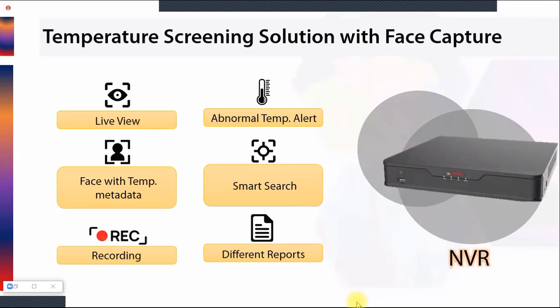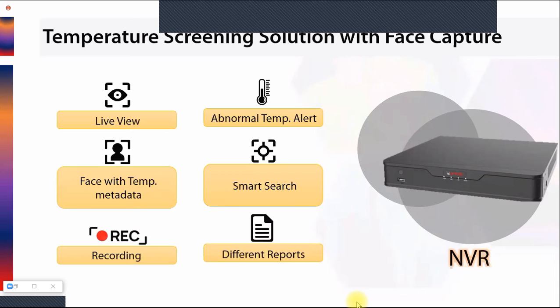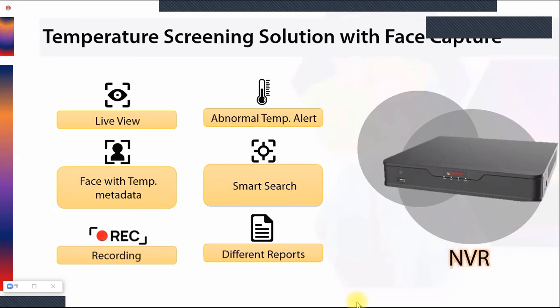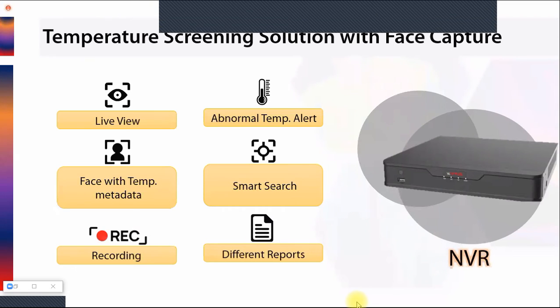I'll say this NVR will support only one camera. Keep in mind, only one camera. However, in this NVR you will get 4 PoE ports, but it will support only one camera. Why? Because for this NVR, we have designed an intelligent algorithm and uploaded that algorithm on this NVR. That algorithm needs a little bit more processing power, so it can support only one camera. It cannot support more than one.